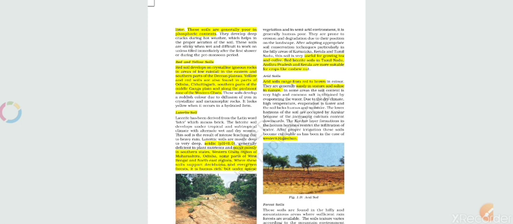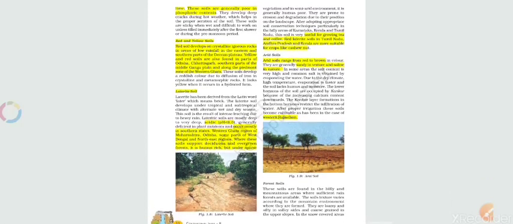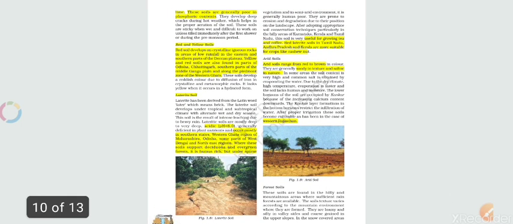It is humus rich, but under sparse vegetation and in semi-arid environment. As you can see in this picture, this is how laterite soil looks. Moving further, it is useful.